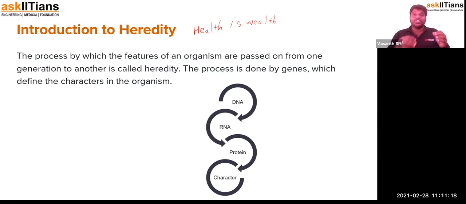Now, the genetic composition that an organism acquires from the parents is one of the best combinations of characteristics that an organism can acquire, which happens naturally, and that was made possible by the process of sexual reproduction.